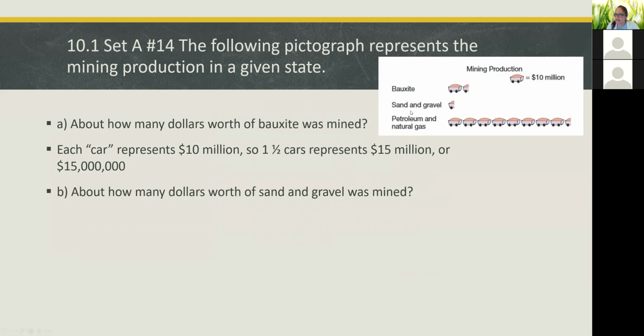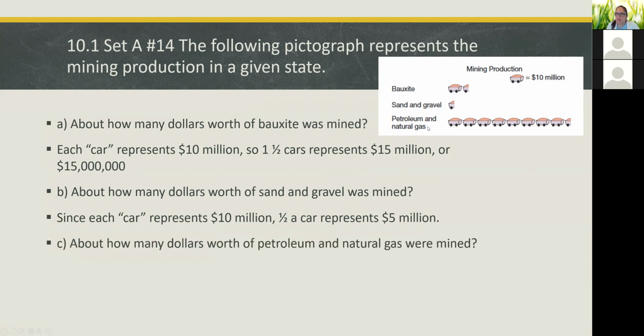And then next we're going to do sand and gravel, and that's about half a car. So that would be about $5 million. And then for petroleum and natural gas, we need to count up how many cars there are. And I think there's 8.5 cars. So that is $85 million for petroleum and natural gas.